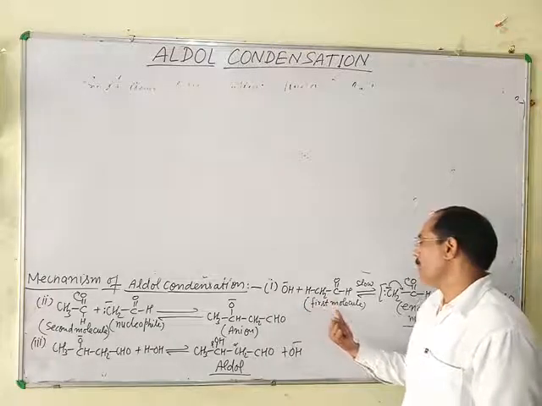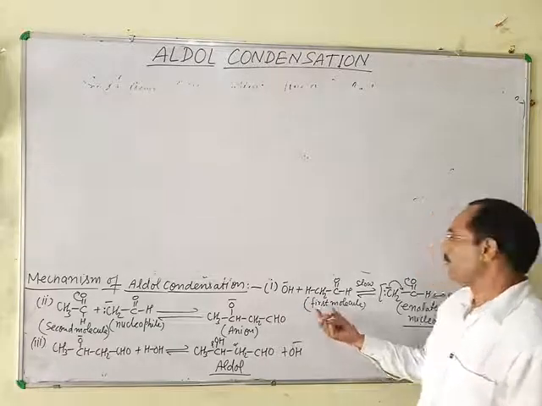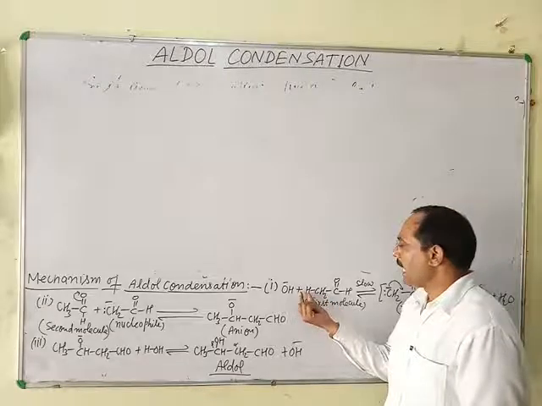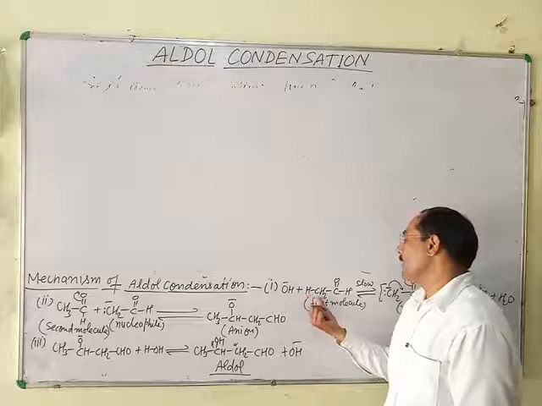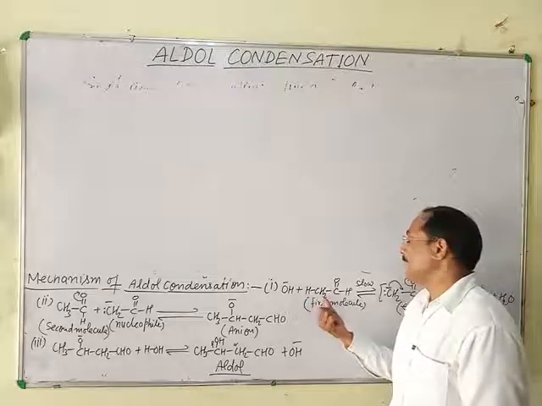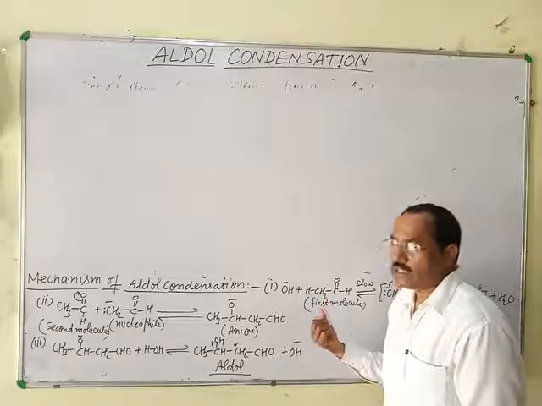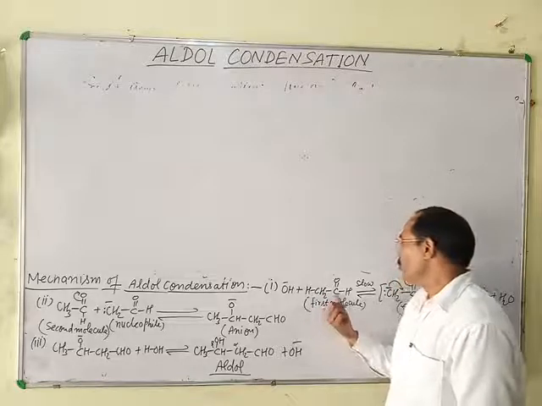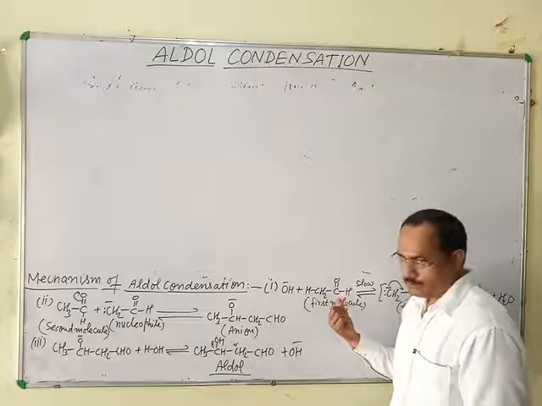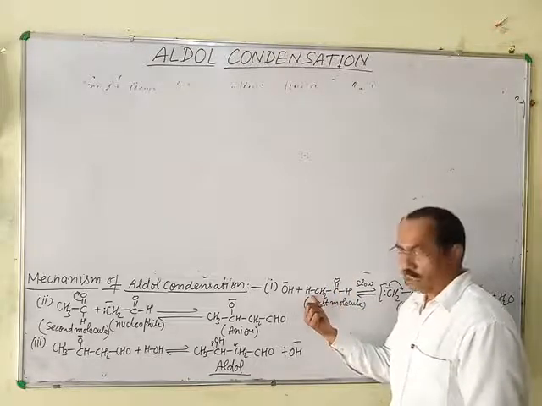This is the first molecule of aldehyde. The alpha hydrogen in case of aldehyde and ketone becomes acidic and reactive due to the electron withdrawing nature of the aldehydic or ketonic group.